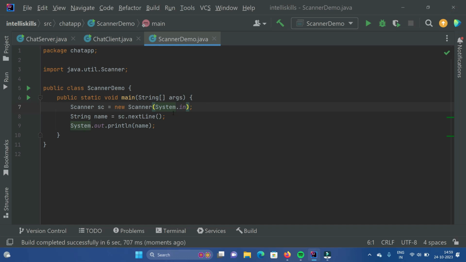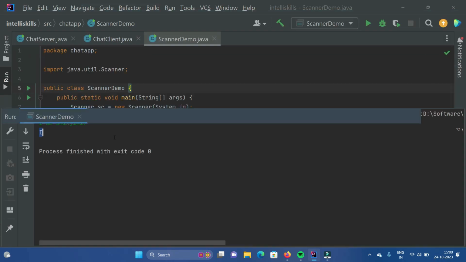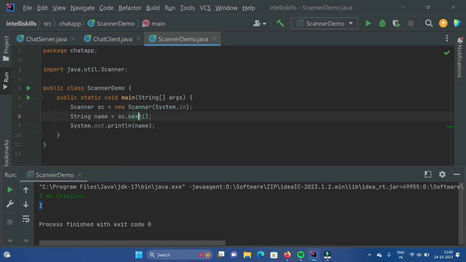Now there is another method for String, which is next, only next. Now when we run the program once more, and I write I am Shinjini, then I press enter, it prints only I. Tell me why? Because over here we have used the next method, and the next method takes only one token.